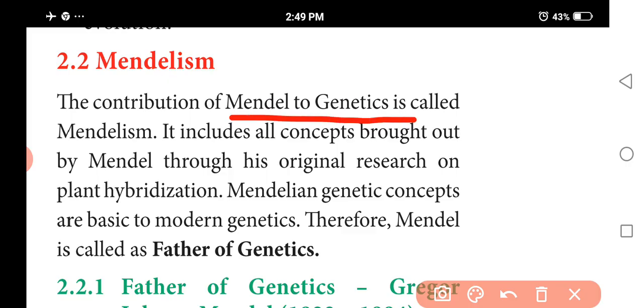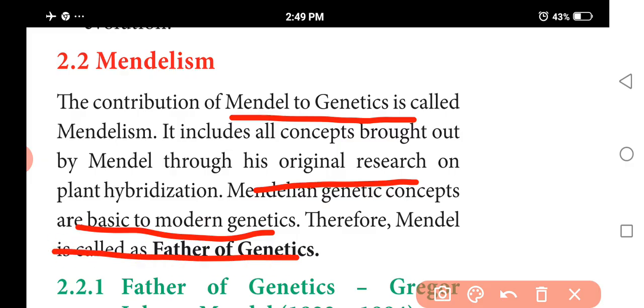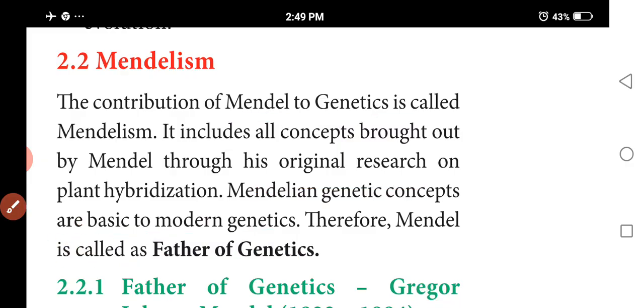It includes all the concepts. It is original research on plant hybridization. Mendel's genetic concepts are basic to modern genetics. Mendel is called the father of genetics.